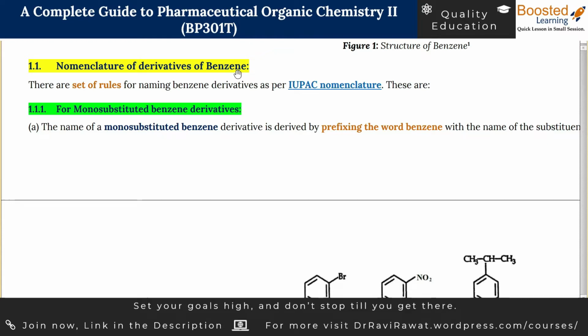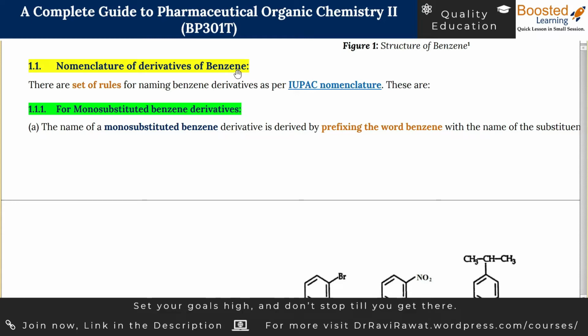Now, the chemical compounds are not given names like we humans are given. We cannot call the compounds Cuckoo, Chotu, Monu, Babu, or any of these terms, because this will create confusion. People are going to name the compound as per their likeliness.